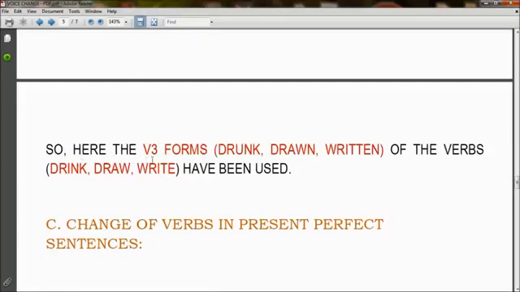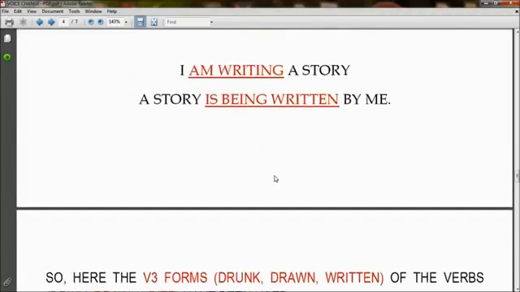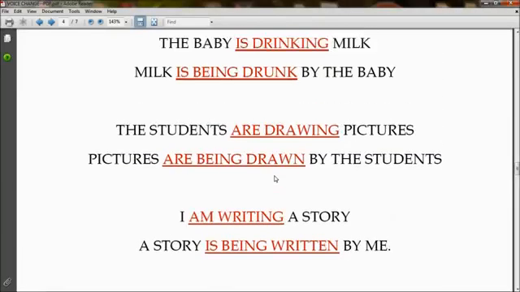So here the V3 forms, that is drunk, drawn, and written, of the verbs drink, draw, and write have been used. You can say it again. Drunk is the V3 form of drink, drawn is the V3 form of draw, and written is the V3 form of write.